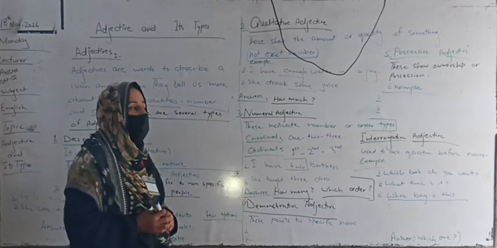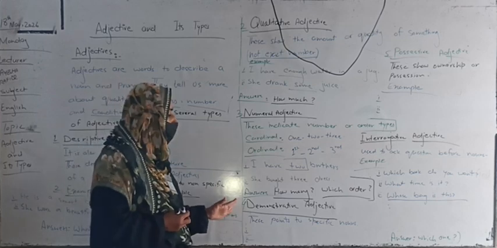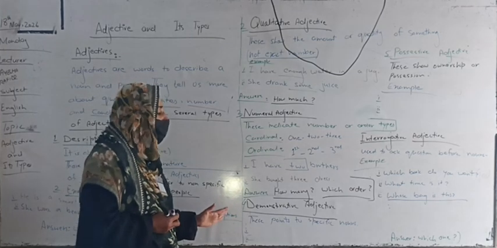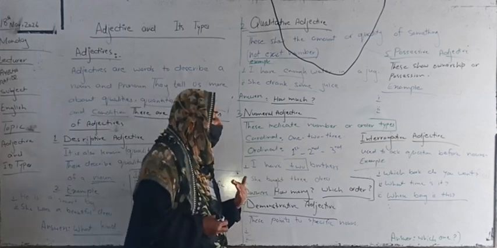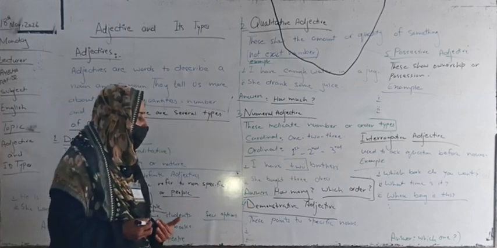The fourth type of adjective is called demonstrative adjective. What is demonstrative adjective? Demonstrative adjectives point to specific nouns.